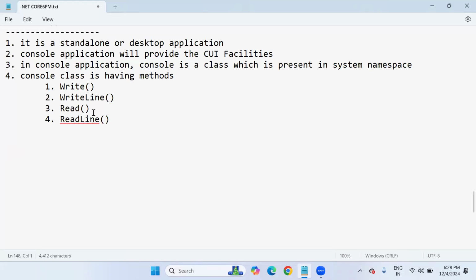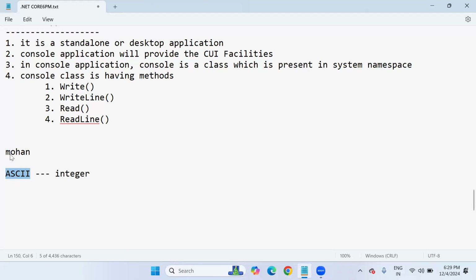And it reads the ASCII value of the character, sir. Every character has an ASCII representation. This ASCII is an integer number. Suppose the letter M has an ASCII representation number. ASCII stands for American Standard Code for Information Interchange.